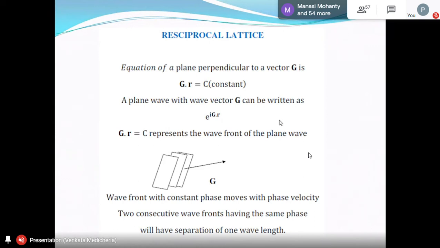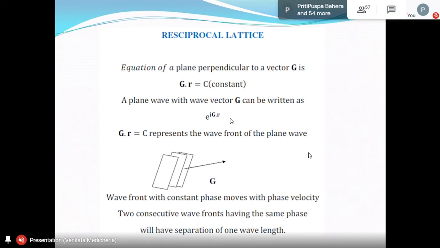Always, whenever you define this kind of quantity, where e power i g dot r, it should not have any dimension in physics, otherwise it doesn't work. Not only for the exponential, even for sine k dot r, if you want to write, k dot r should be dimensionless always. If it has dimension, your physics will not work. So always remember, whenever you write a quantity with exponential or with trigonometric functions or any logarithmic functions, that quantity